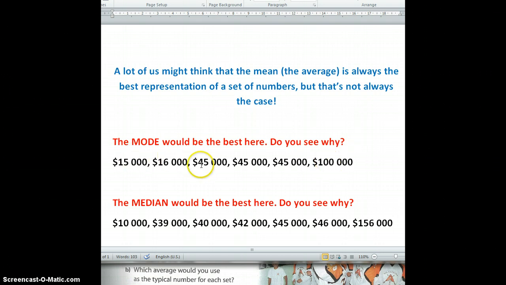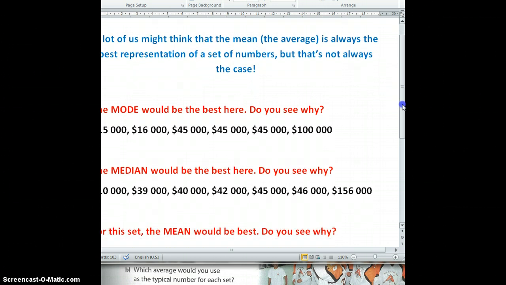So when you look at this set of numbers, and the range is so big, from 15,000 all the way up to 100,000, the mean, or the average, is really not the best way to represent this set of numbers. In here, you can see most of the employees get paid 45,000. So if you went with this company, more than likely, you would end up getting paid $45,000. This is in American dollars, not Hong Kong dollars. If you're only going to get paid $45,000 for a whole year, Hong Kong dollars, you might have a tough time. Okay, let's move down here.